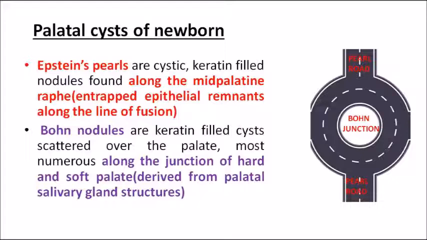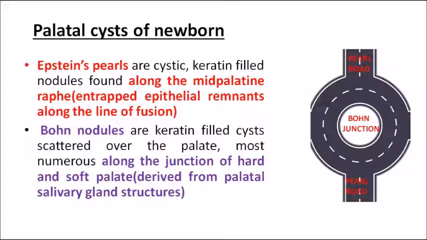So these are Epstein pearls, which are seen along the midline raphe. So we remember it as pearl rod. And the second one is Bohn's nodules. They are seen along the junction between the hard palate and soft palate, that is the bone junction. Remember the two, remember the mnemonics: pearl rod and bone junction. Relate and study with the picture.